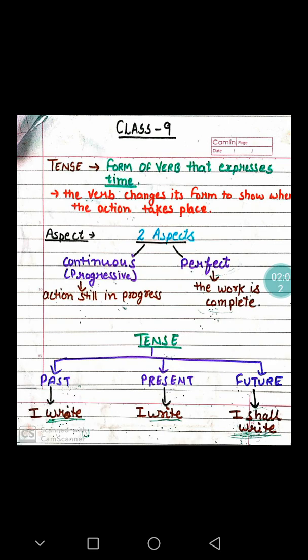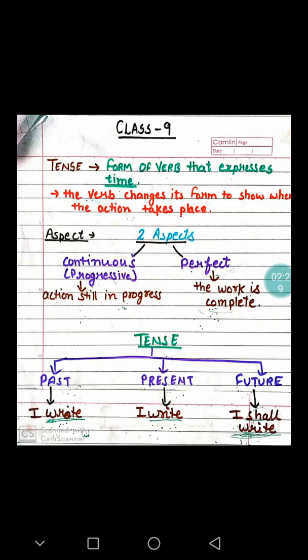Tenses tell us when the action took place or when the action will be taking place. Tenses are connected with time. This is very important.